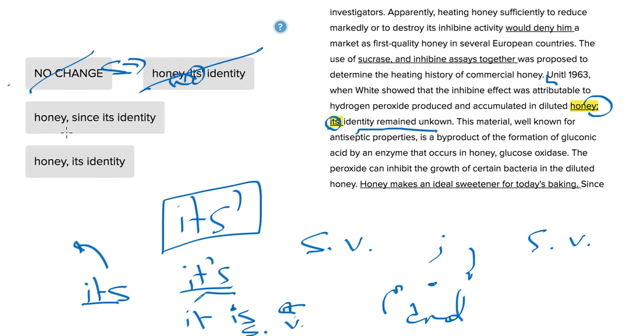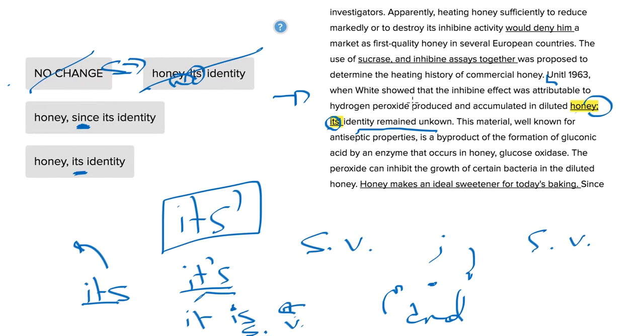Anyway, let's consider answer choice C. Honey, comma, since its identity remained unknown. So the difference between this one and the last answer choice is that since it means that because its identity remained unknown, we can conclude that the inhibine effect is attributable to hydrogen peroxide produced and accumulated in diluted honey.